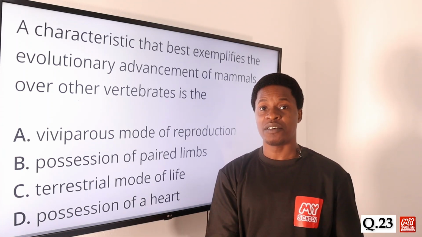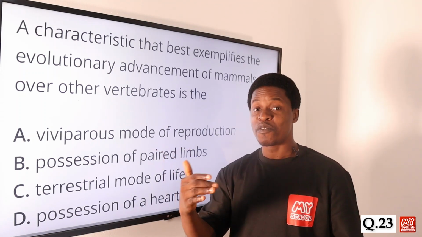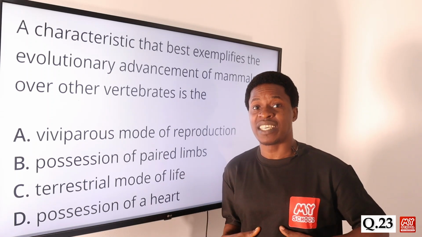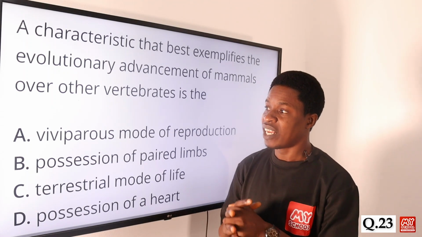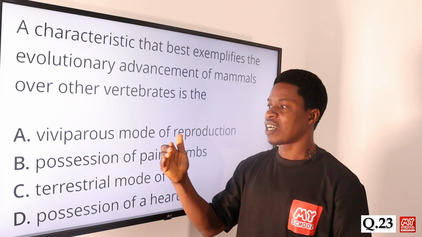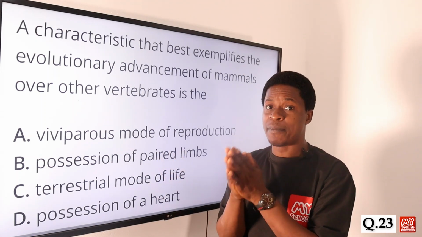And then we have ovoviviparous. That has to do with animals that bear the egg and get it fertilized inside of them before they actually give birth. So viviparous mode of reproduction is one characteristic that makes mammals stand out.